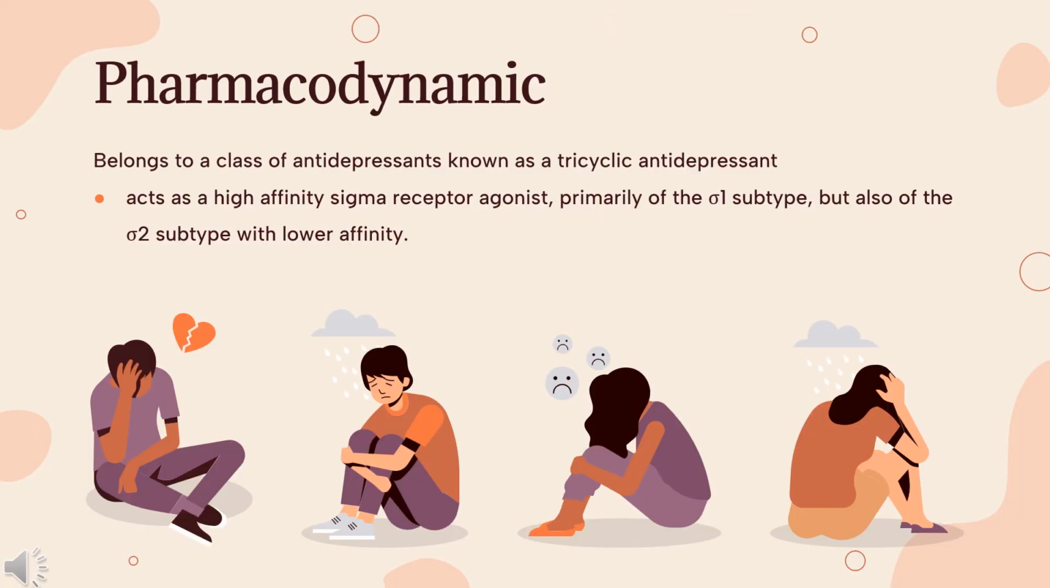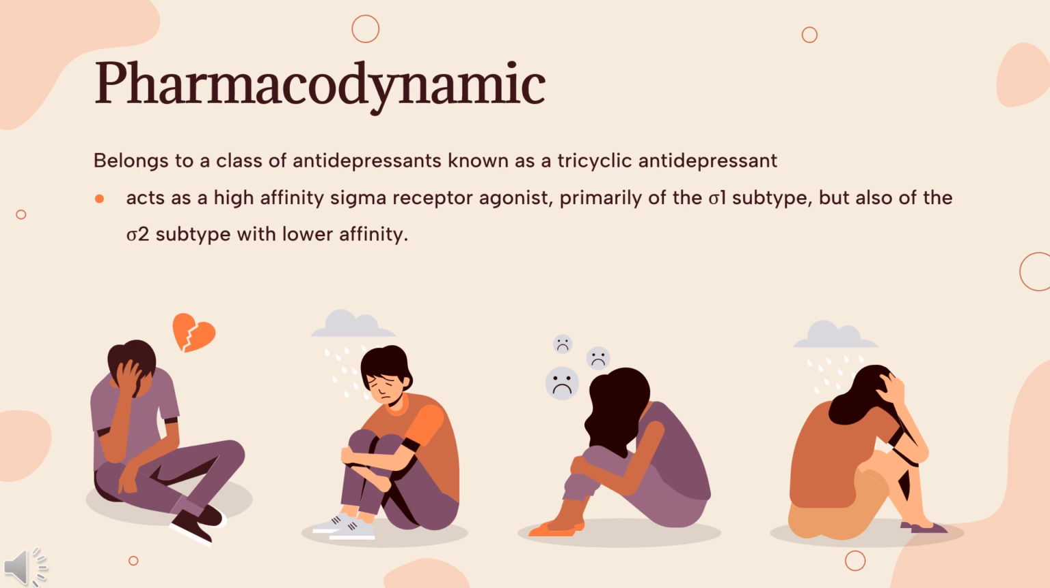Pharmacodynamic. Opipramol acts as a high-affinity sigma receptor agonist, primarily of the sigma-1 subtype, but also of the sigma-2 subtype with lower affinity. Unlike other TCAs, Opipramol does not inhibit the reuptake of serotonin or norepinephrine.